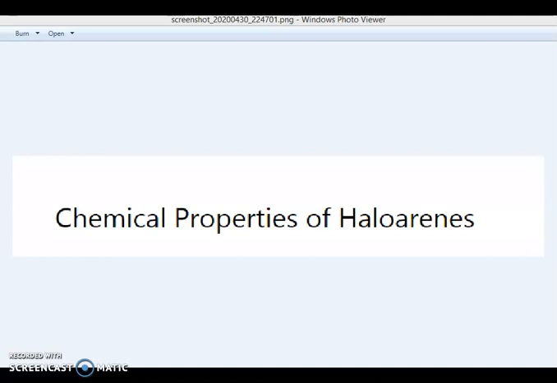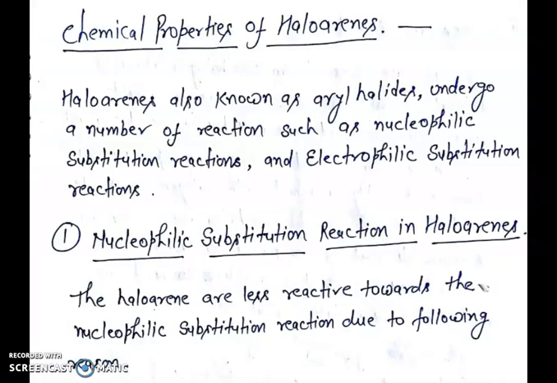Last time we had read the elimination reaction and the organometallic compound. Now we are going to the new topic, and the new topic is chemical properties of haloarenes. Haloarenes, also known as aryl halides, undergo a number of reactions such as nucleophilic substitution reactions and electrophilic substitution reactions. First, nucleophilic substitution reaction in haloarenes.